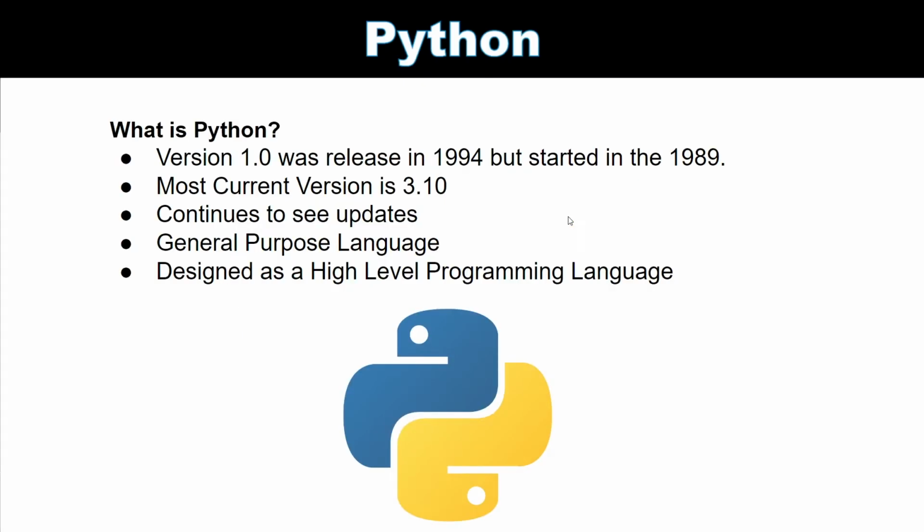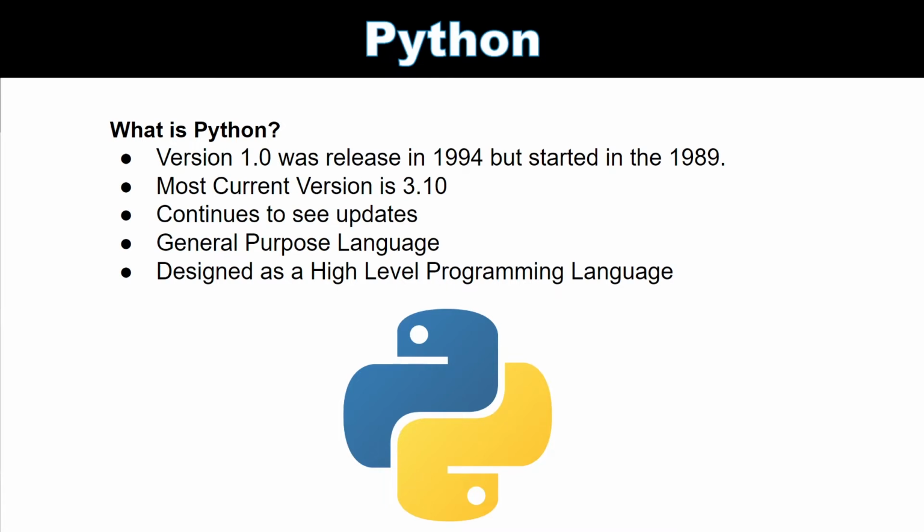Well, version 1.0 was released in 1994, but development started in 1989. So basically there were some pre-releases going on, some alpha testing, some beta testing, but version 1.0, the official release, was released in 1994. And the most current version today is version 3.10. So you can see that we had version 1, version 2, and version 3 here.